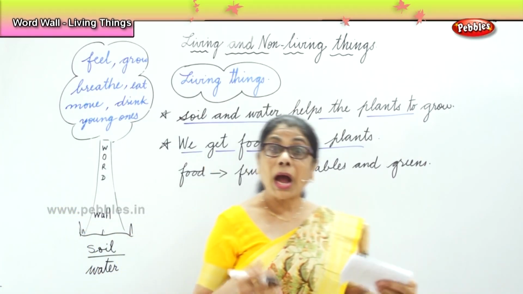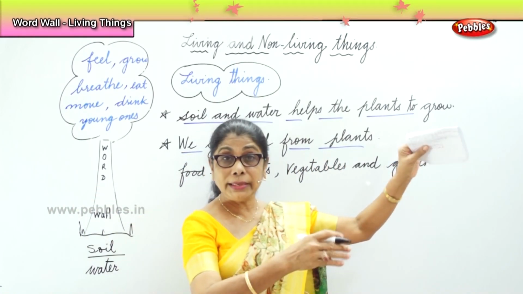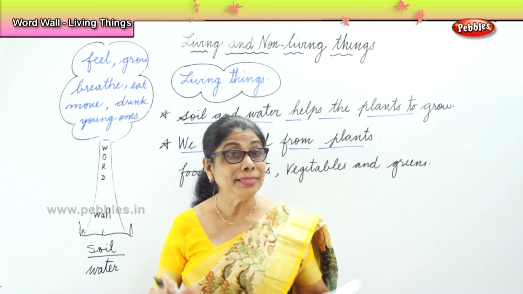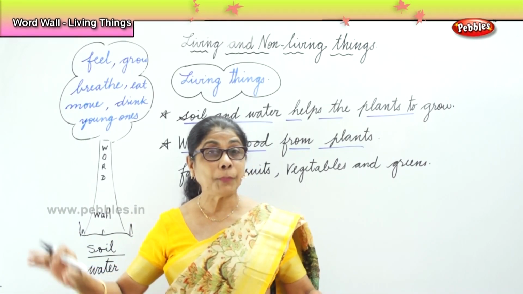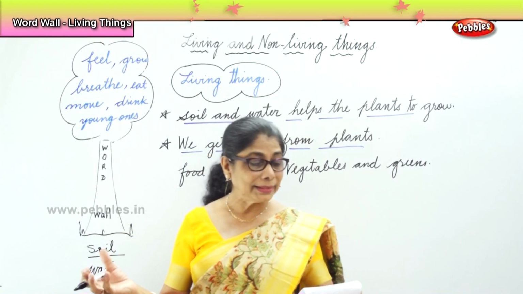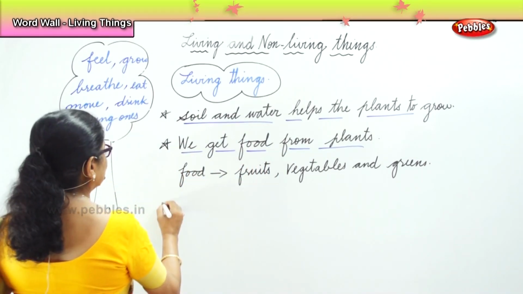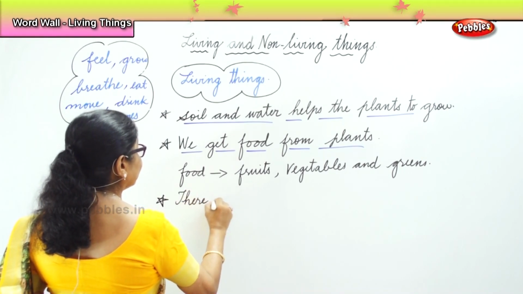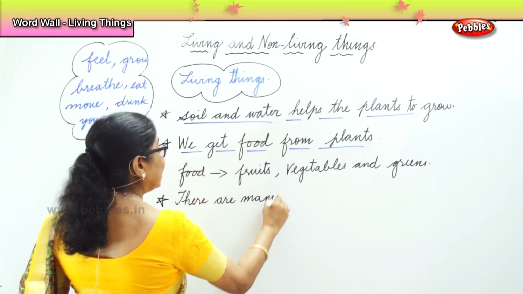Okay. Now, other than this, we talk about animals, birds, all other insects, humans, plants. But remember, in the big ocean, in the rivers and ponds, there are tiny creatures living. They're also living things. So, there are many living things in the water, in the sea.